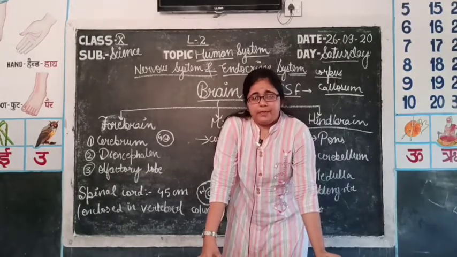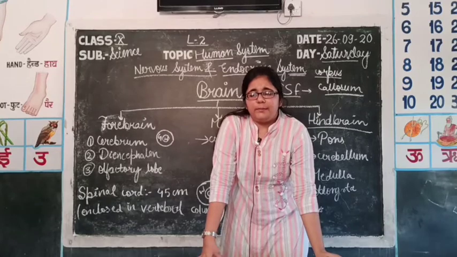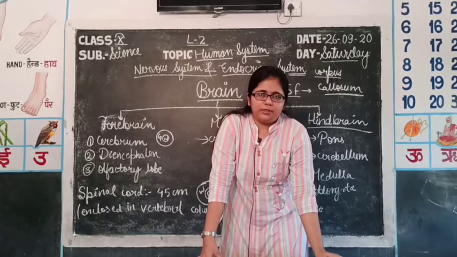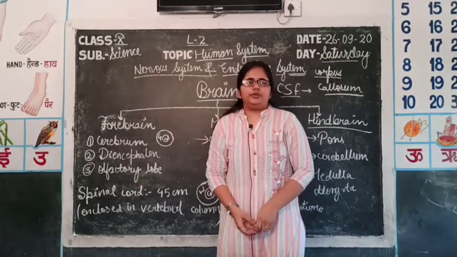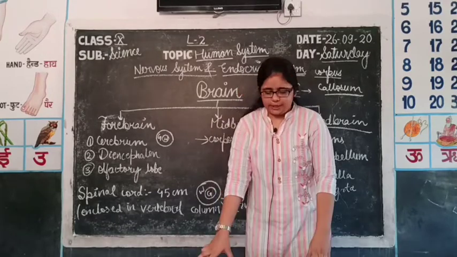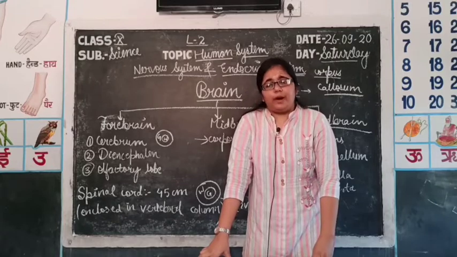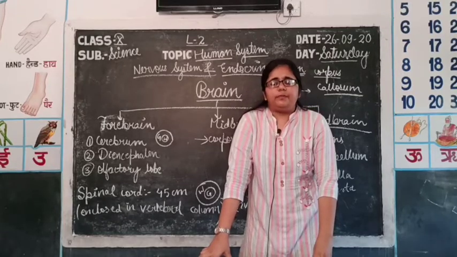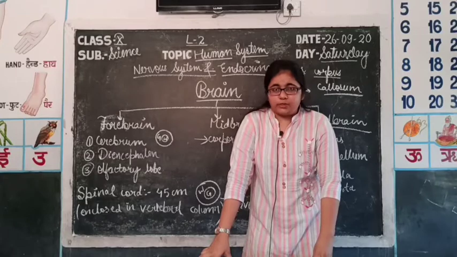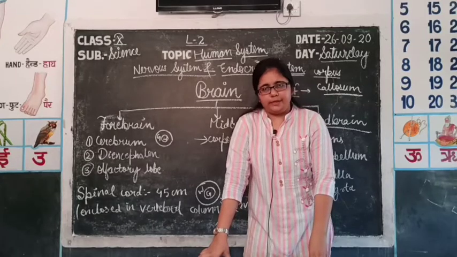Why is it greyish in appearance? Because there are many neurons present in it. So, due to the high concentration of neurons, it looks greyish in appearance. After the outer part, the inner part of the cerebrum is the medulla, which is also referred to as white matter as compared to the outer part.